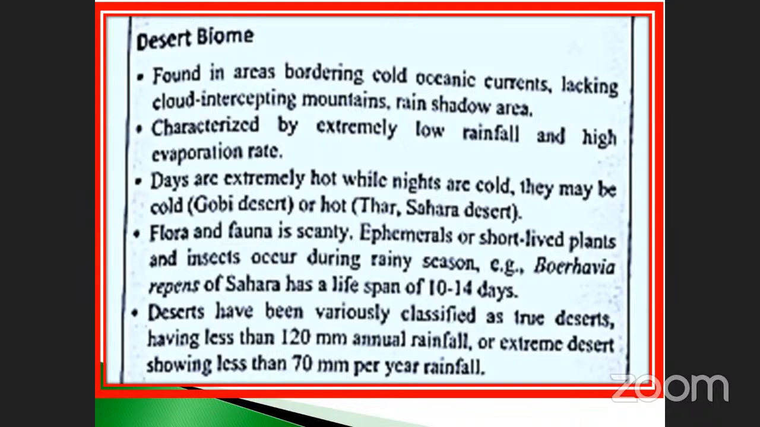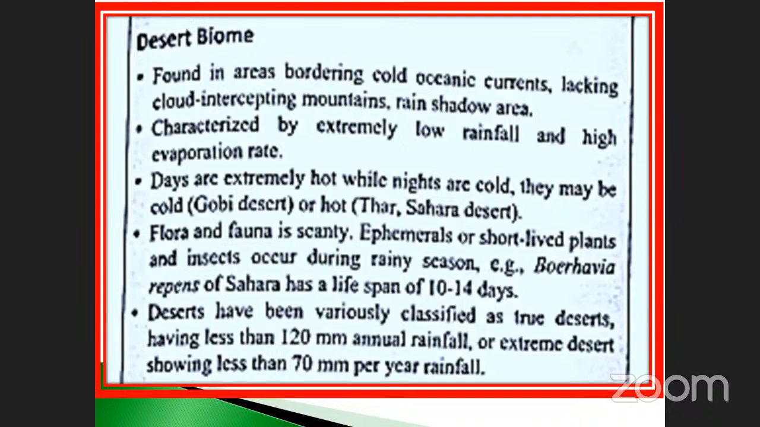This is the question. Many times the question was asked, how it will be cold or hot like that. And flora and fauna are scanty. Ephemeral or short-lived plants and insects occur during the raining season. Take the example of small bee-like insects during the rainy season, we can see them in the light, isn't it? These are winged termites, which occur during the raining season.